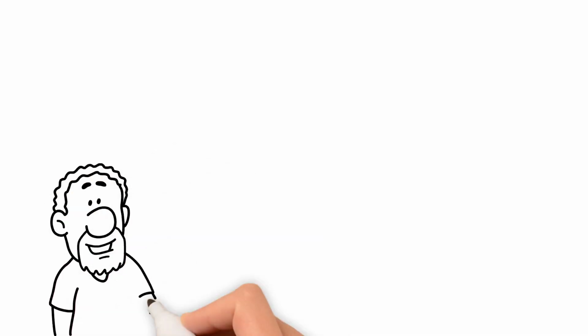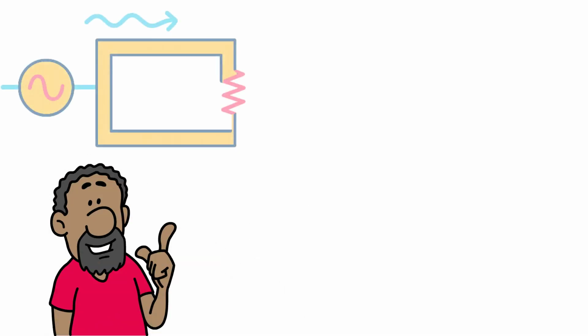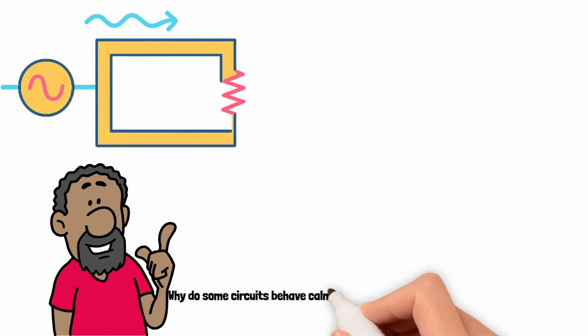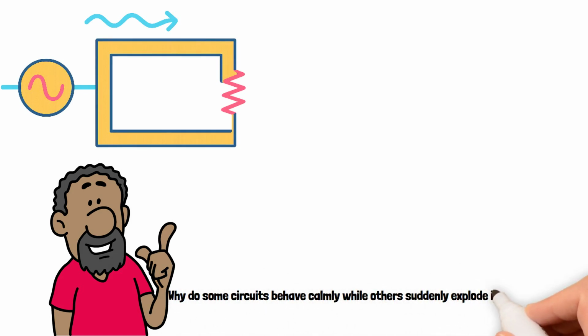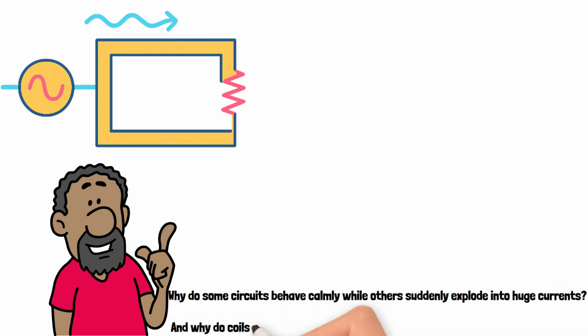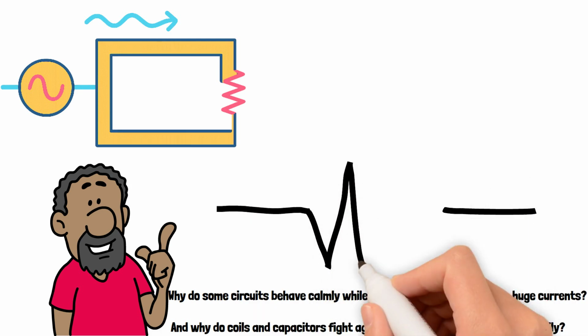Why does the electricity in your home keep changing direction 50 to 60 times every second? Why do some circuits behave calmly while others suddenly explode into huge currents? And why do coils and capacitors fight against AC even when they allow DC easily? All of that comes from alternating current.